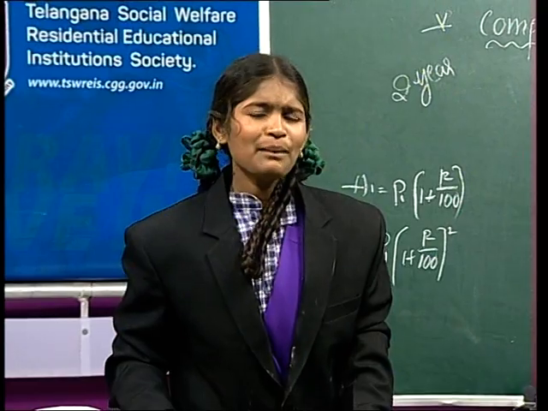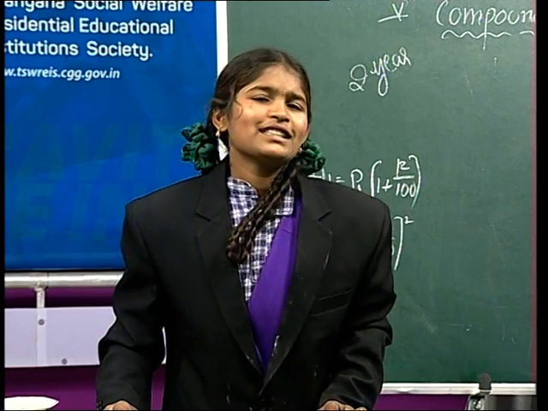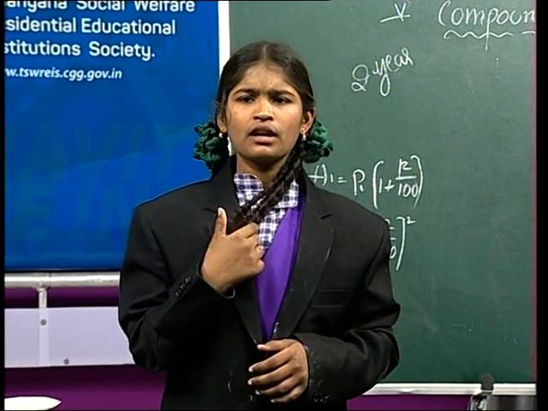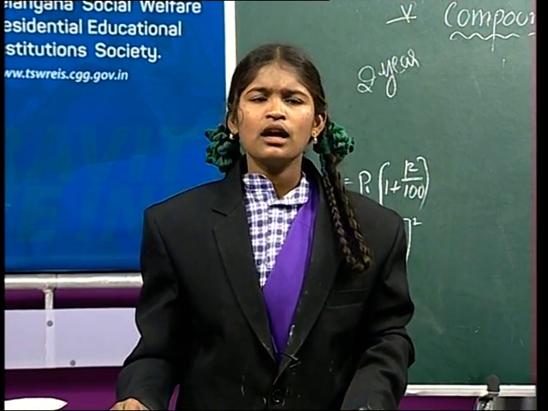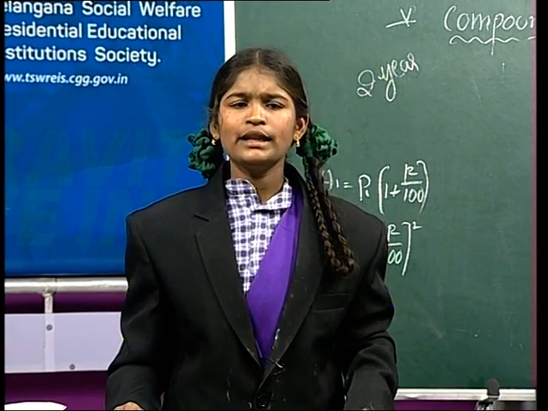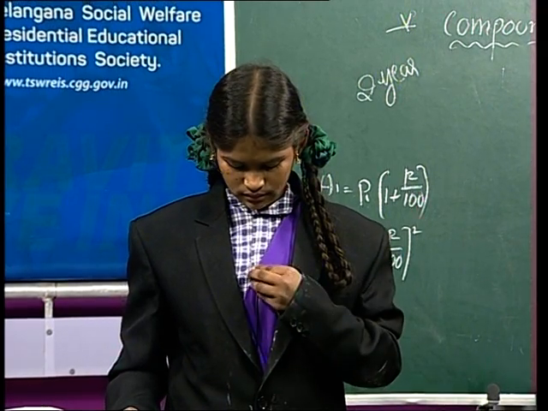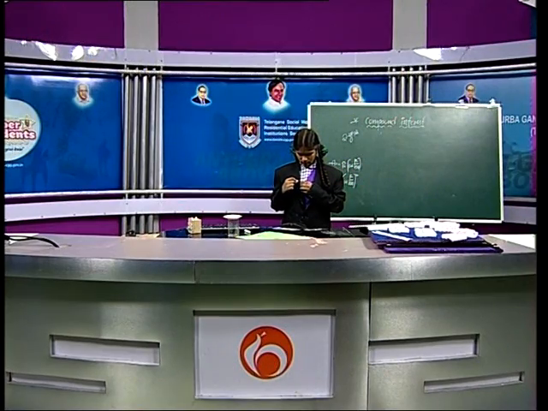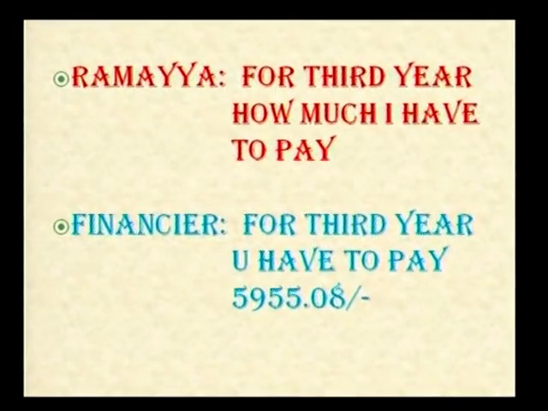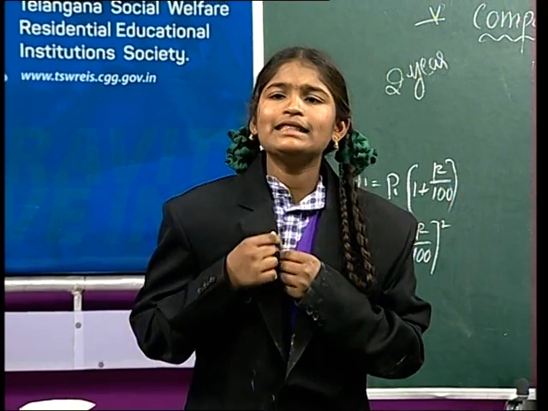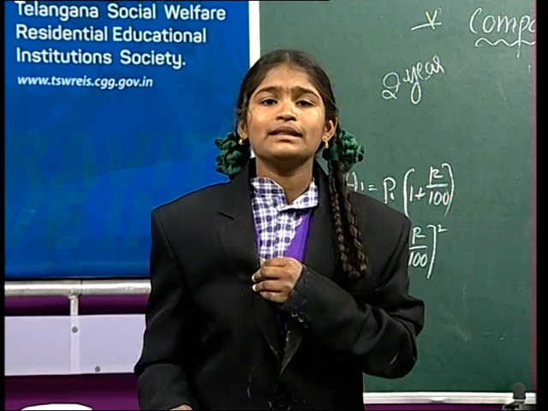Friends, for example, in our villages, our parents are uneducated. They don't know anything. So, friends, you are educated people, so you can explain to your parents.